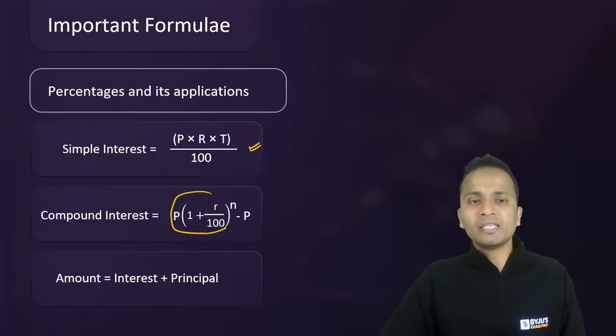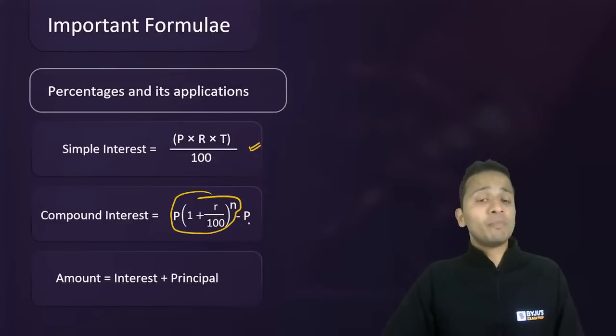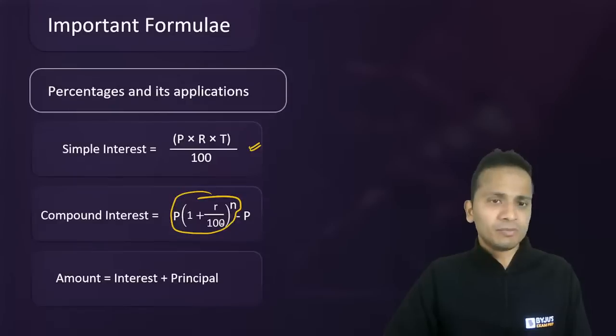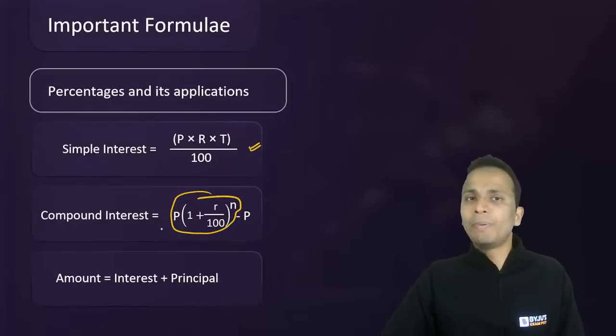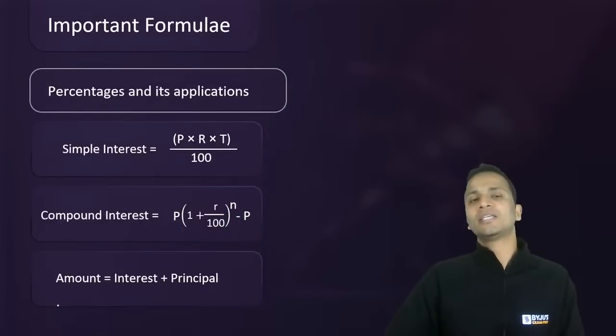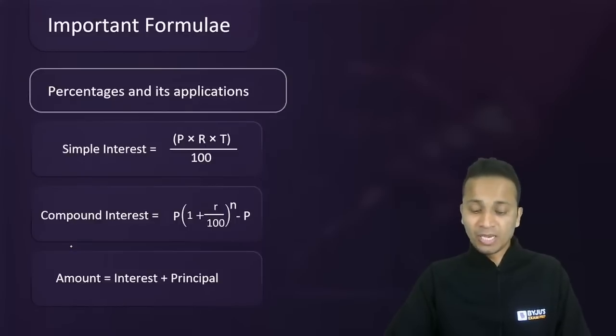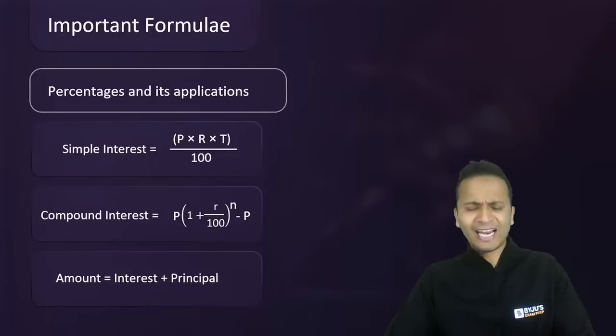So, this part is amount, and from amount, if I subtract the principal, you will get the value of compound interest. Okay, so just revising all these formulas so that you will not have any kind of problem in this session or probably in the examination. Okay, good Sayani, if you have done that.